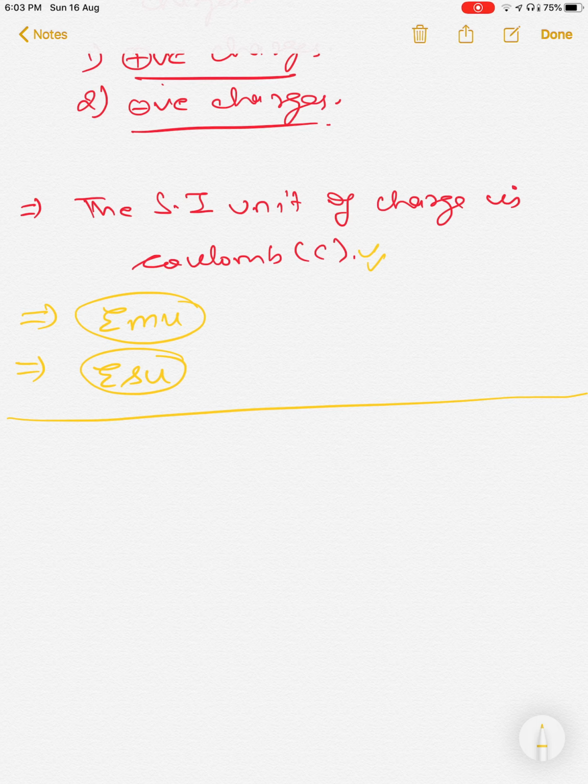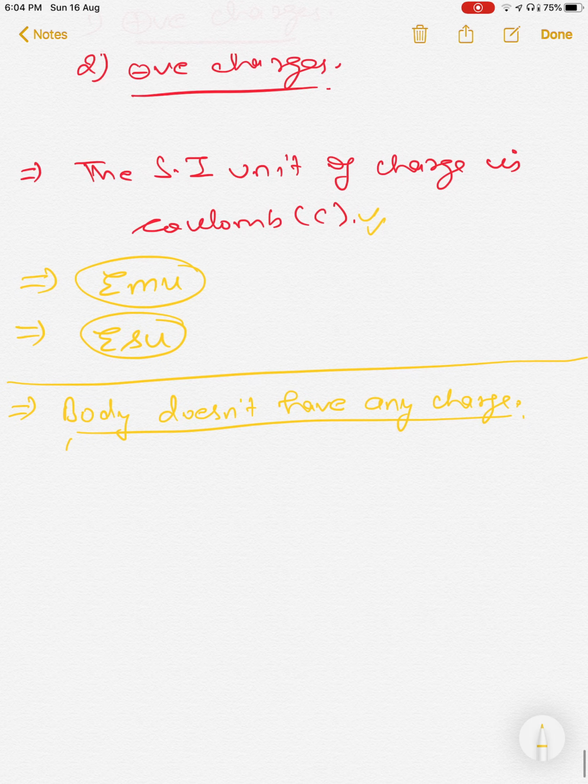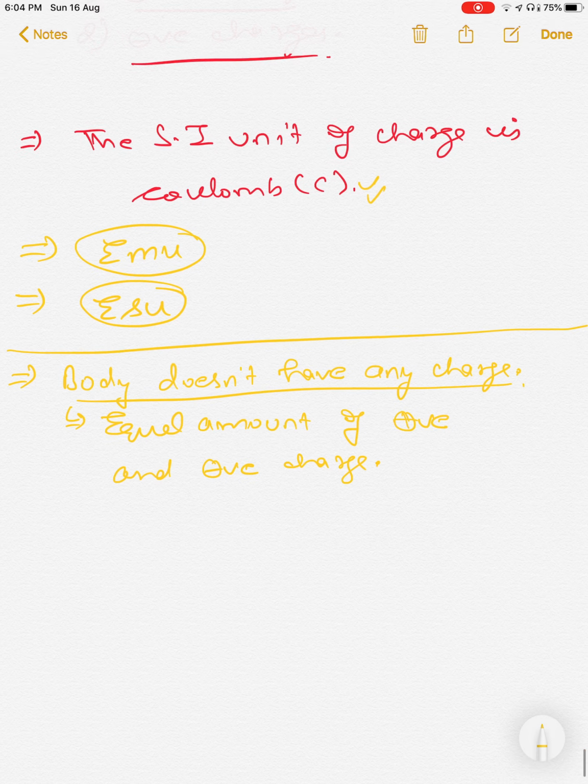It means the body does not have any charge. What does that mean? It means it is having an equal amount of positive and negative charge.